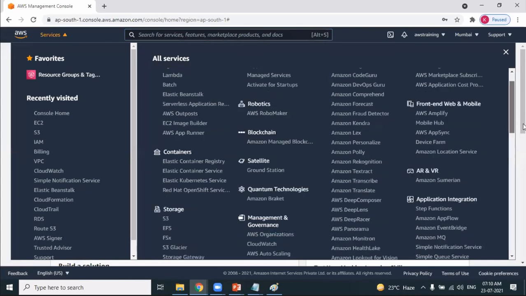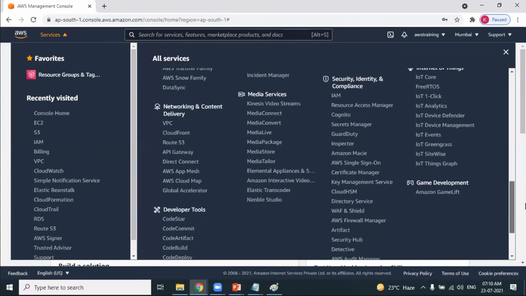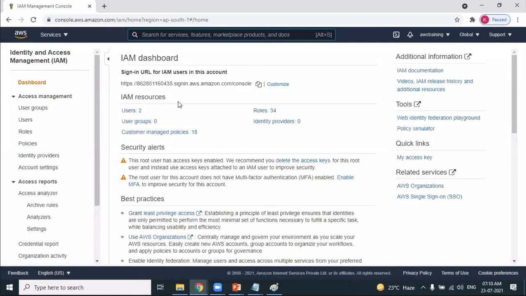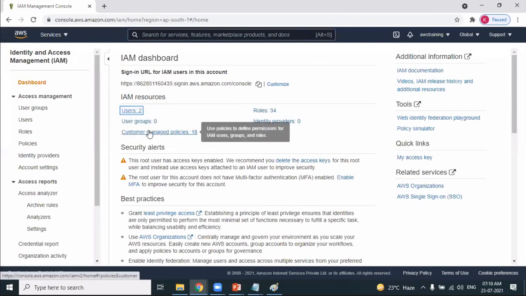Where is our identity and access management? Under security, identity and compliance. Here you will experience the concept of identity and access management. This is how the identity and access management dashboard looks. Here you get complete information about how many users we have created and how many groups we have created. We have not created any groups. Let's experience the concept of groups.